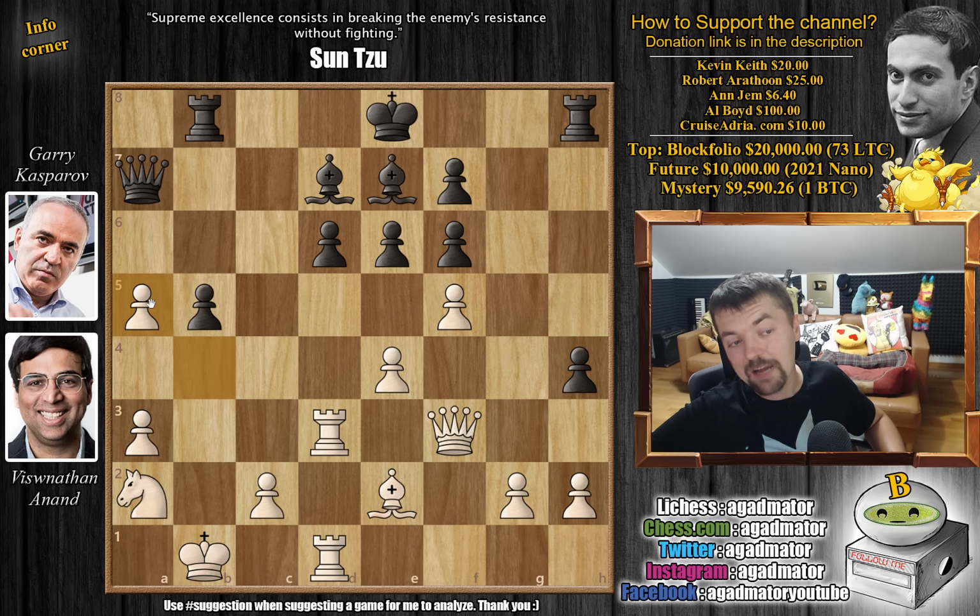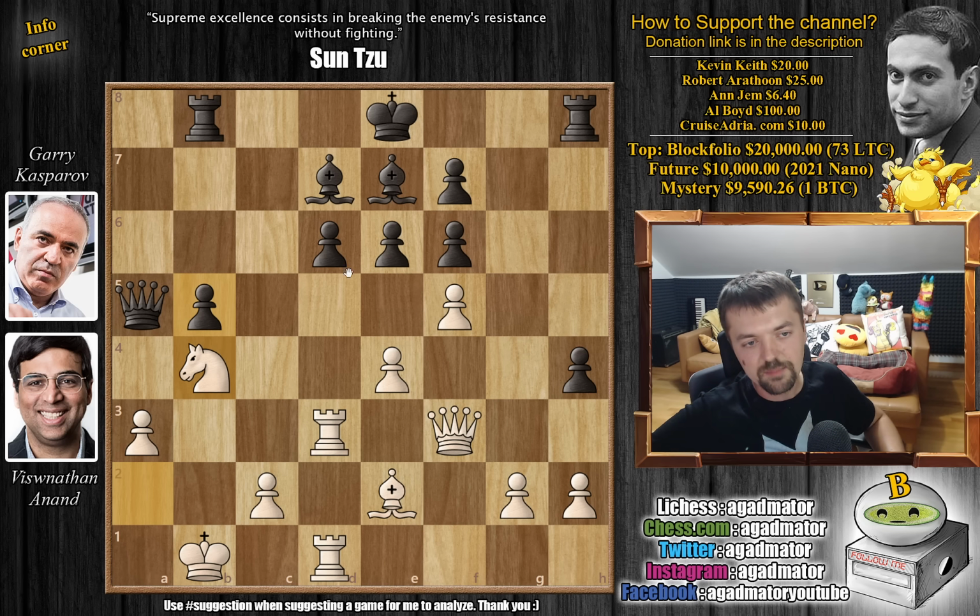But here he just captures on a5, and it's a very interesting move, because it's not something you usually want to do, just allow your opponent to bust open your position in front of the king, but here it really works out very nicely for him. So queen captures on a5 by Garry, and now knight to b4, and with this capture you've basically eliminated all of black's counterplay here, because you're never capturing here, you can't push the b pawn, and the bishops don't really have a lot of options here to bust open the position.